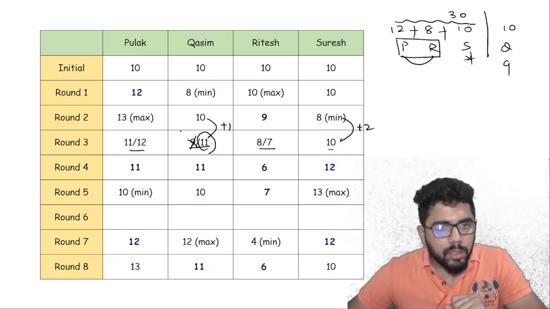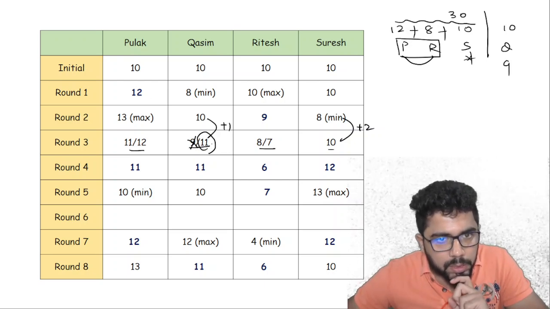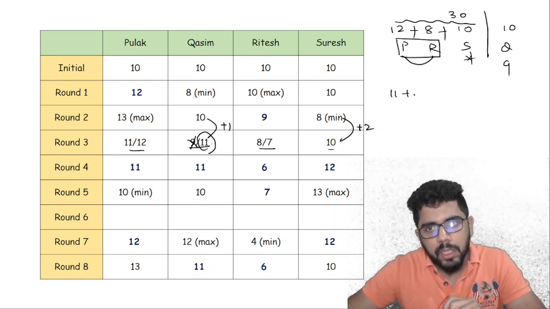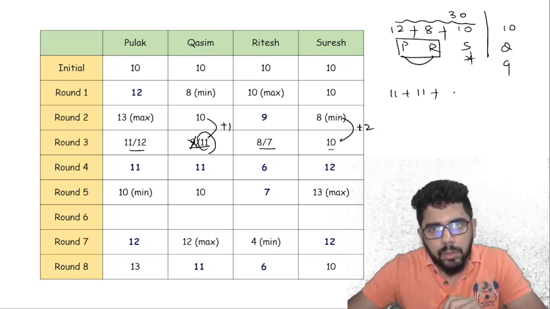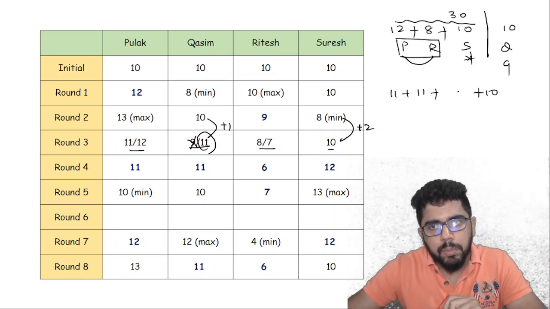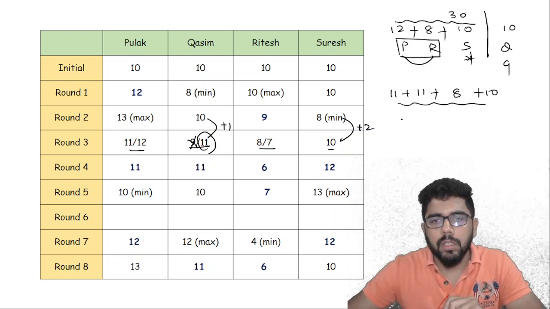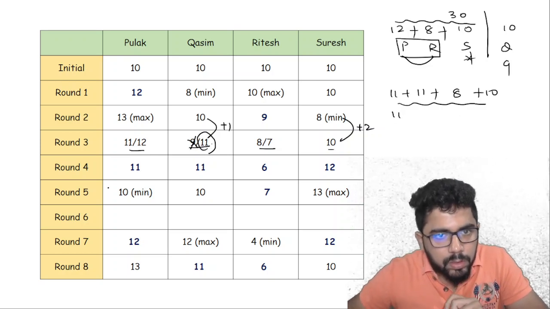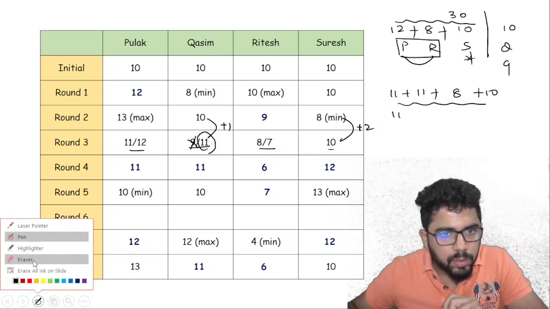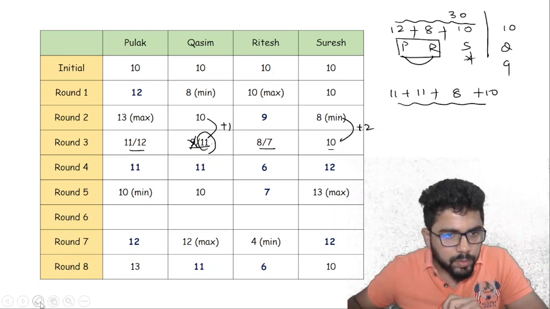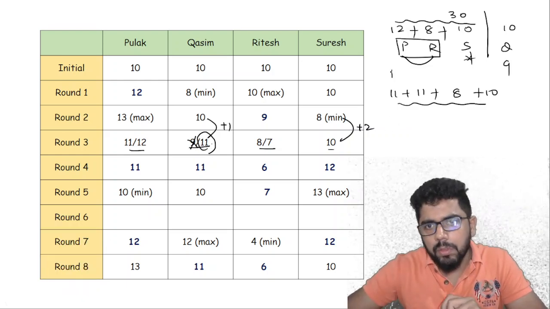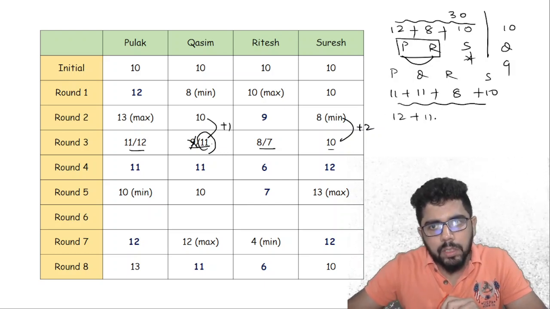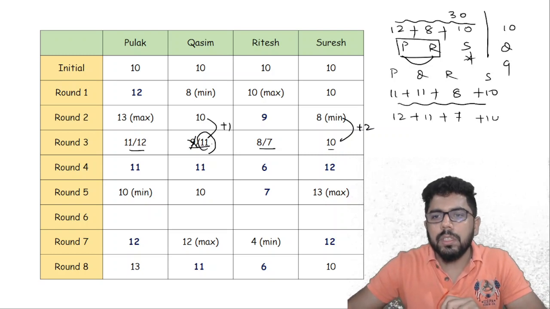Okay. Now Pulak is 13 maximum. So I have two possibilities. Either it is 11 plus 11 plus 10 plus 8. This is one possibility, for Pulak, Kasim, Ritesh and Suresh. Or I can have 12 plus 11 plus 7 plus 10. These are my two possibilities.